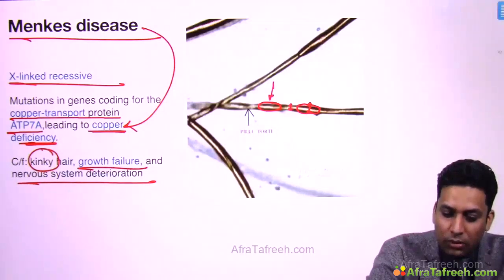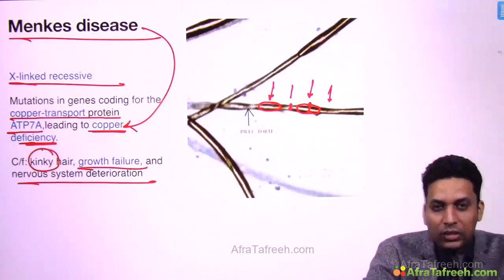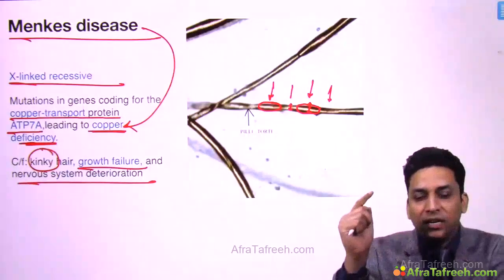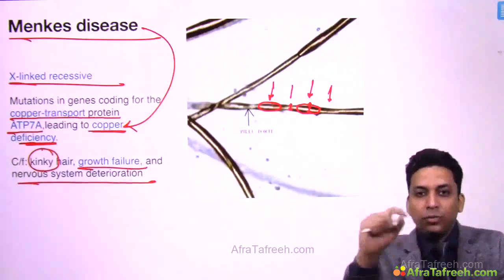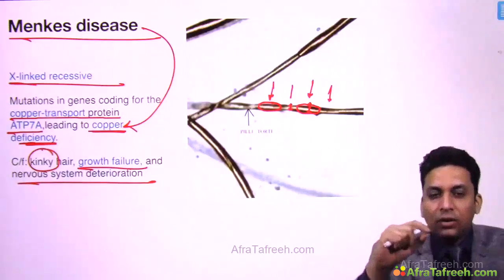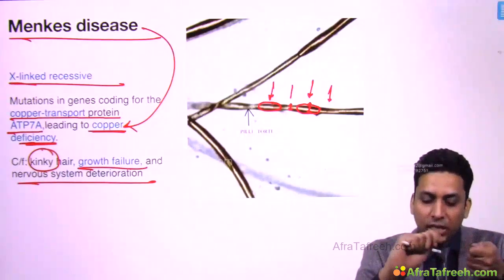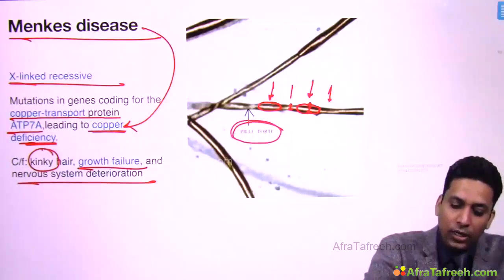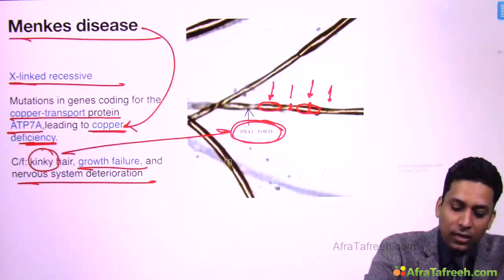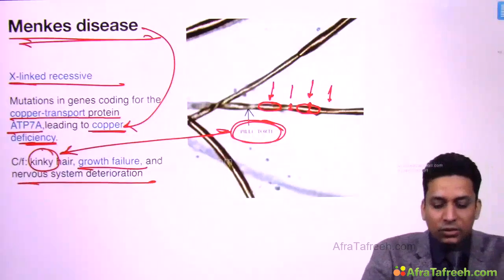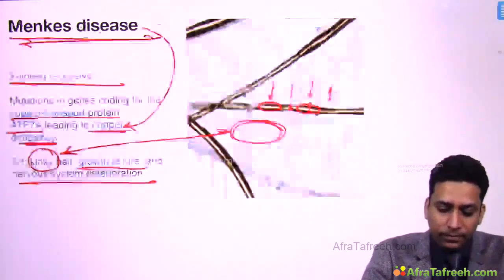So this is node, this is internode, then there is node, then there is internode. So this appears like beaded hair follicle, but this is not a true bead, this is a pseudo bead because these are not the real beads, these are due to twisting. So this is also known as pili torti. So pili torti or kinky hair are associated with Menkes disease, and this is due to copper deficiency.